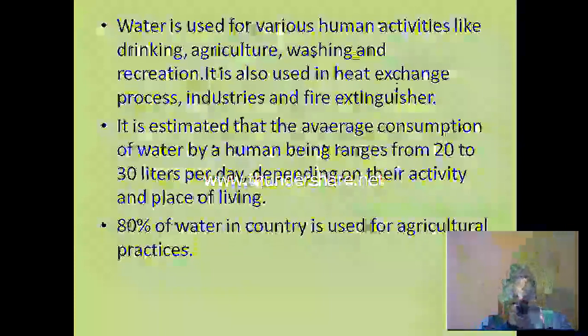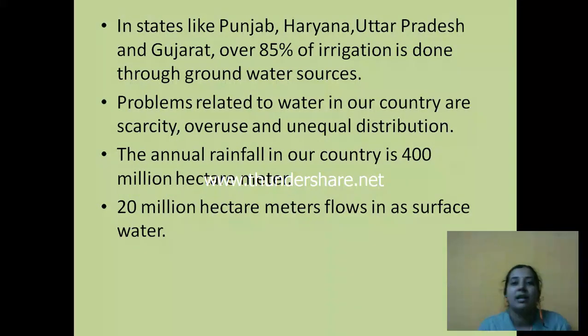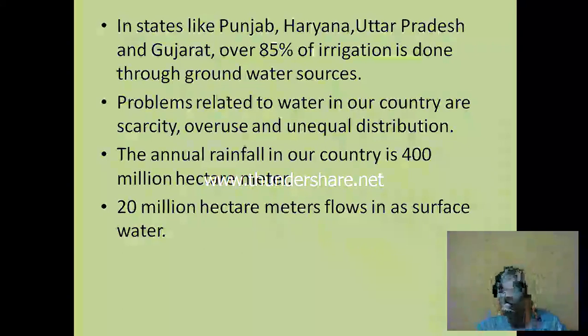80% of water in our country is used for agricultural practice. So, whatever surface water we have, out of that in our country, 80% we use for agriculture. Our country is an agriculture-based country, so here agriculture is given the most importance, right? For agriculture we need water. In states like Punjab, Haryana, Uttar Pradesh and Gujarat, over 85% of irrigation is done through groundwater sources. Not the surface water but the groundwater sources.